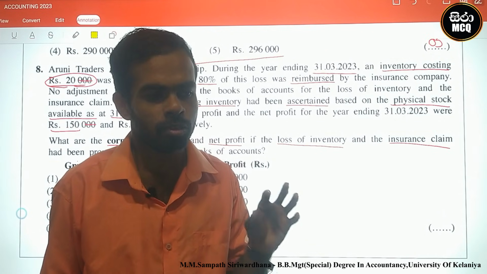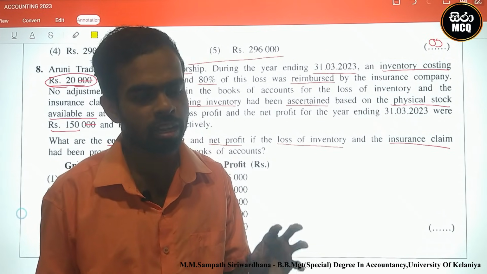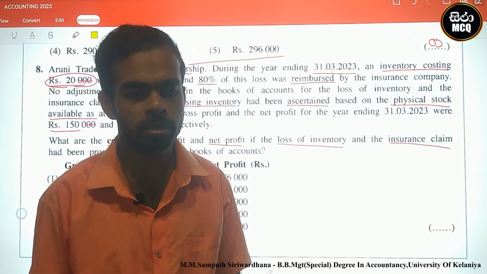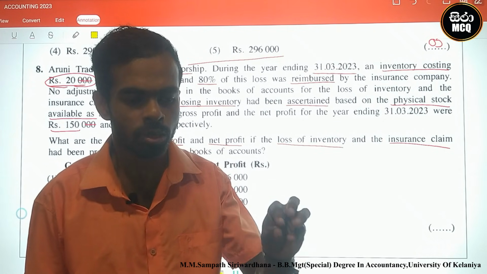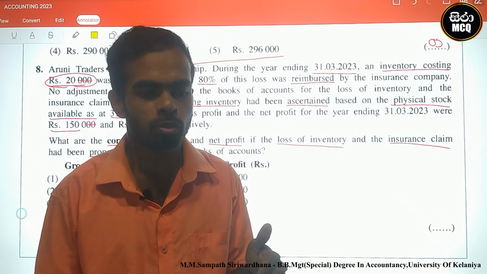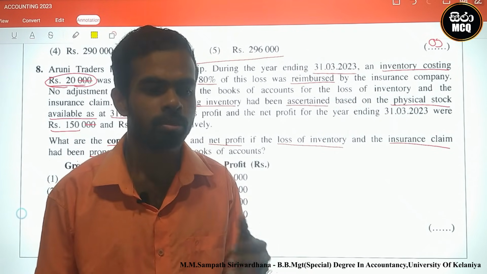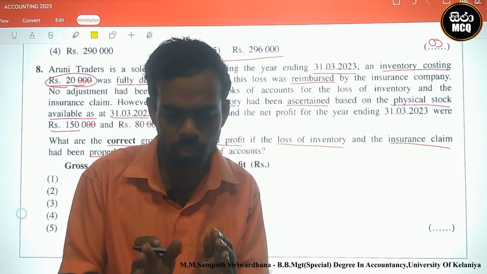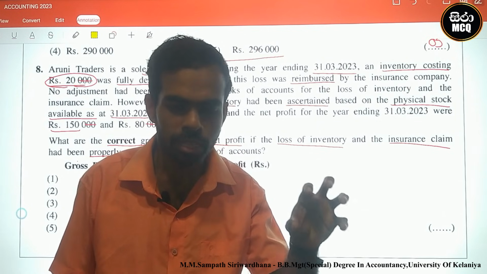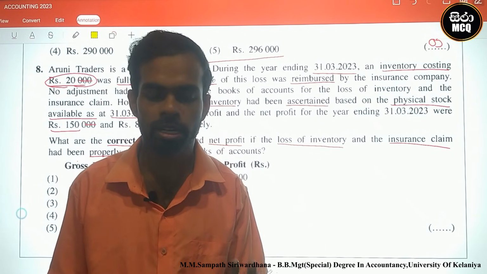Okay, therefore we can identify after this destroying, the physical stocks are already correctly calculated. Why? After the stocks were destroyed, we can identify the remaining closing stock clearly. Why?